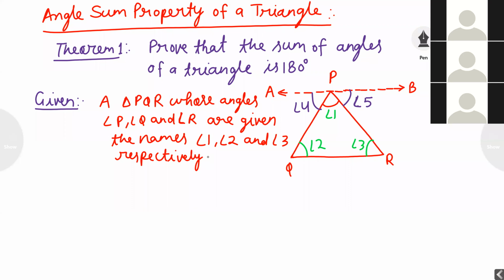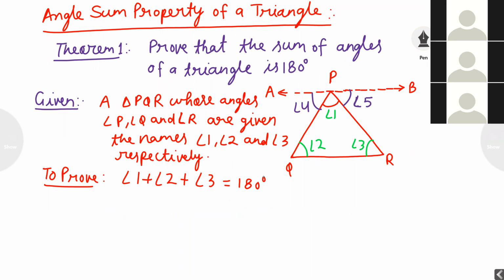This they have given in the figure. Now to prove: angle 1 plus angle 2 plus angle 3 is equal to 180 degrees.